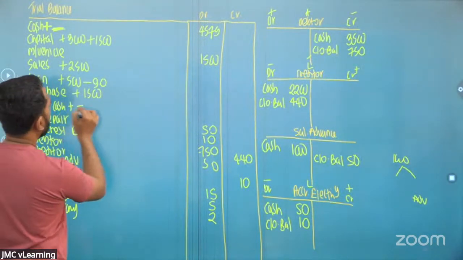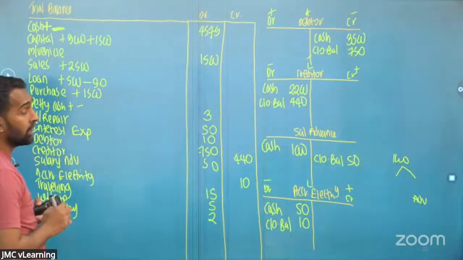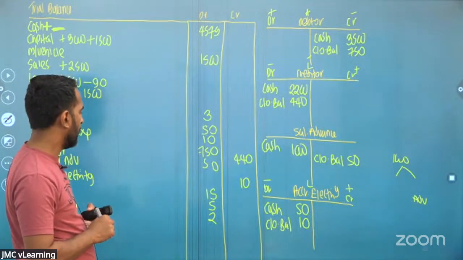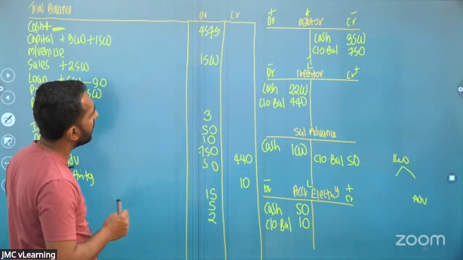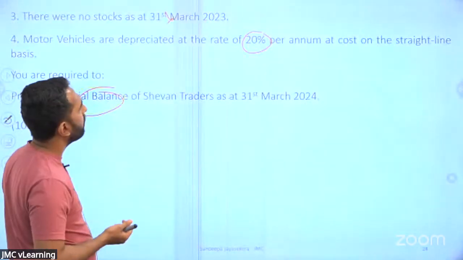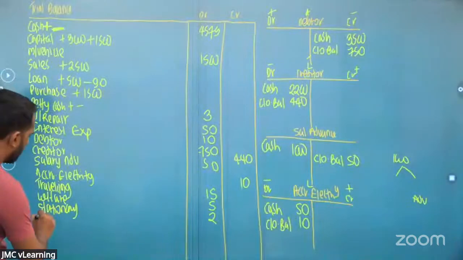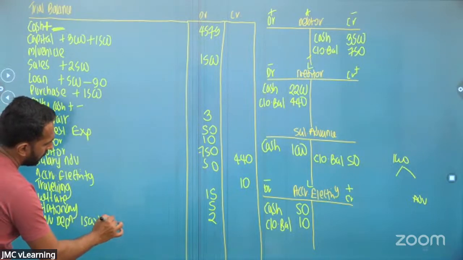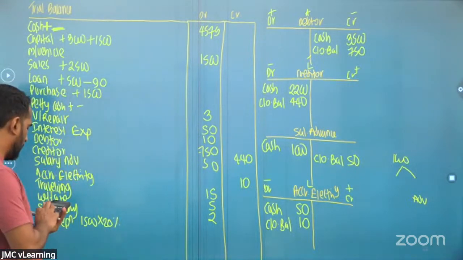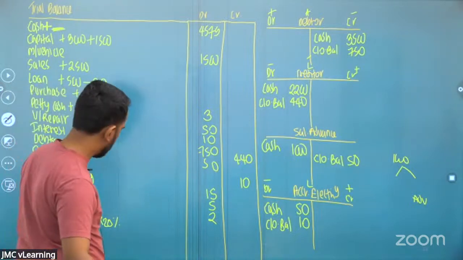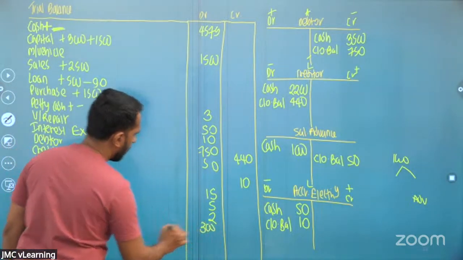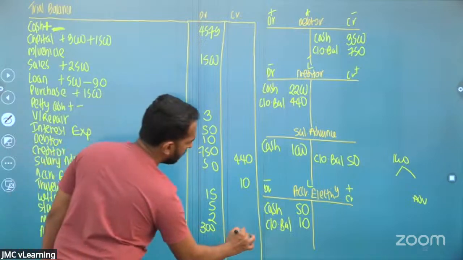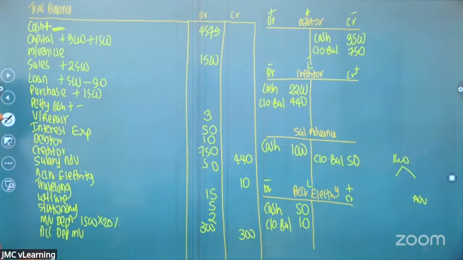That you can put now as the petty cash balance, which is an asset. So you have a remaining cash balance of 3 rupees. Okay, right. Then the next item, depreciation. Motor vehicles are depreciated at 20%. So we can calculate the motor vehicle depreciation: 1500 into 20%. For the full year, you have to depreciate 300 rupees. So the depreciation expense is debited 300, and accumulated depreciation for motor vehicle will be credited 300.